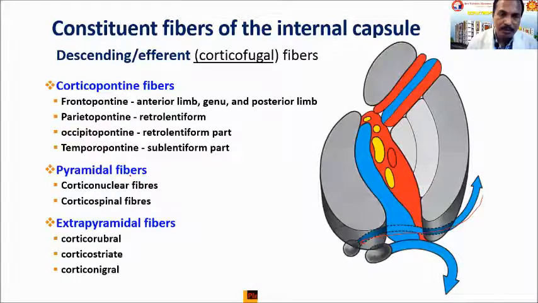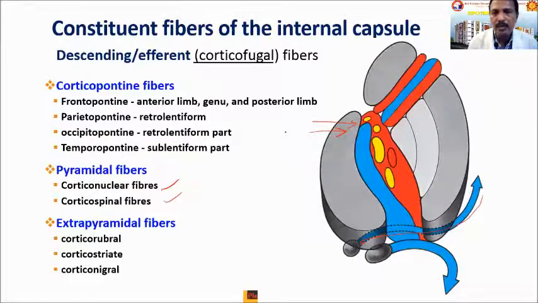Now coming to the pyramidal fibers, they are mainly present in the genu and the posterior limb. In this genu, you can see the yellow color fibers, and here also in the posterior limb there are some fibers. They are the corticonuclear fibers and the corticospinal fibers. So in this genu, what is present is the corticonuclear fibers or the corticobulbar fibers.